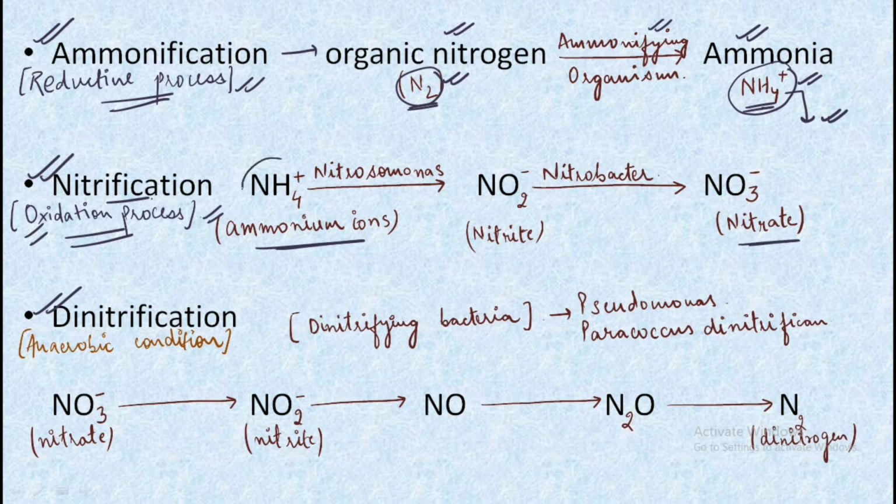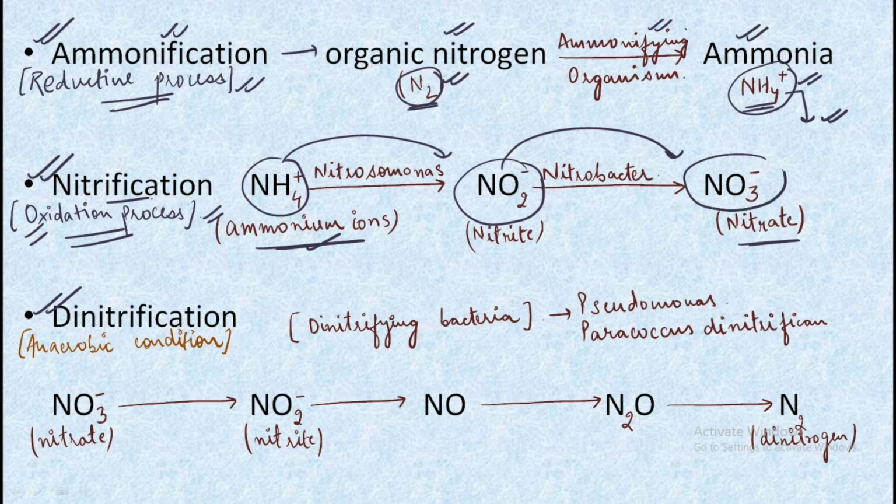And from where do we have got this ammonium? From the ammonification reaction, that is the previous reaction. So in nitrification, we have the ammonium ion getting initially converted into NO2 minus, and then this NO2 minus gets converted into NO3 minus. Make sure you remember the organisms that help in this conversion. So in the conversion of ammonium ion into the nitrite, we have Nitrosomonas helping, and then in the conversion of nitrite into nitrate, we have Nitrobacter helping in this process.